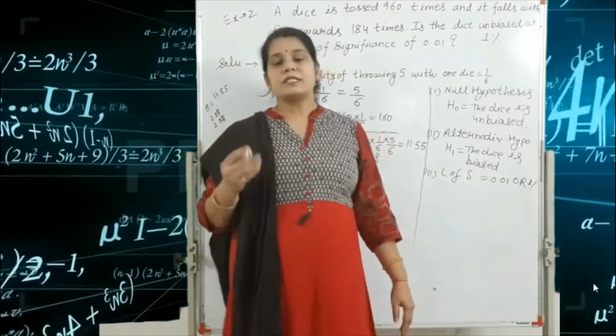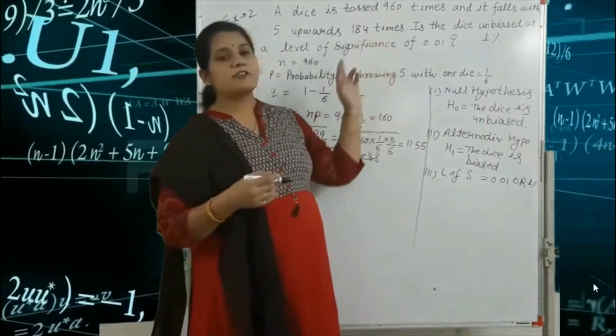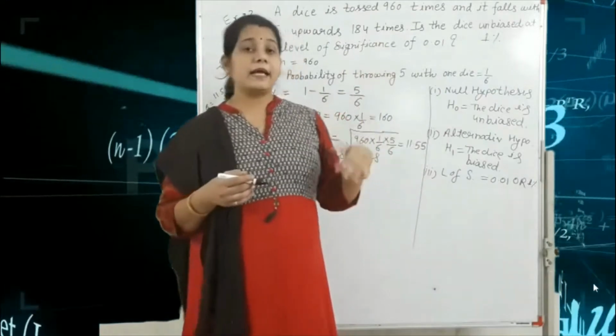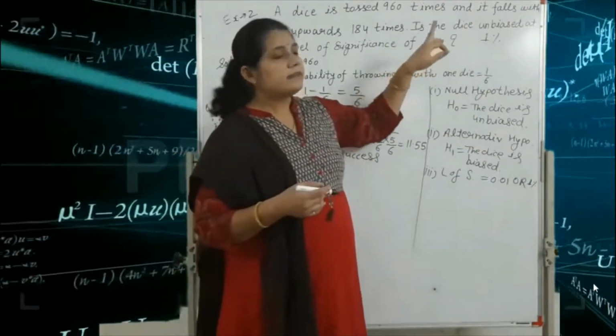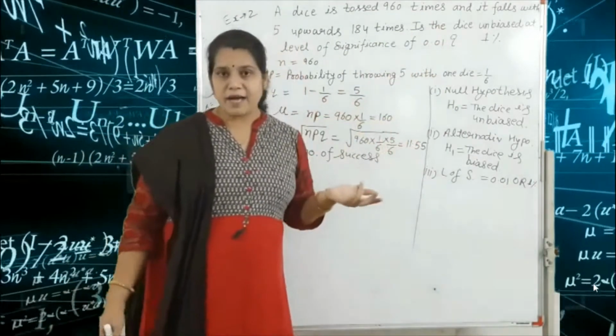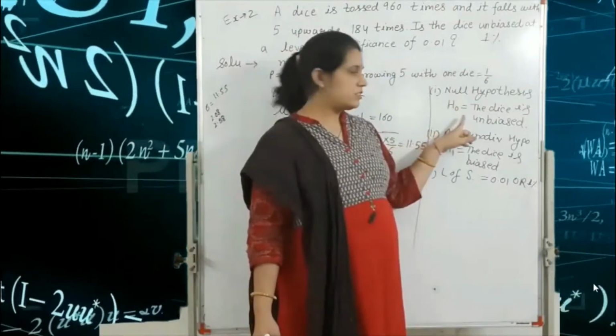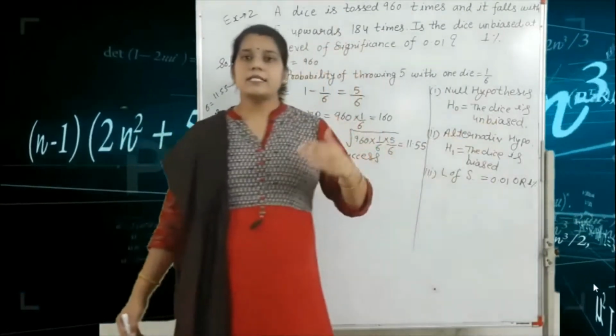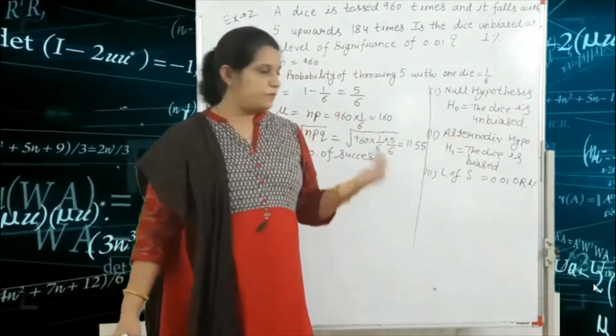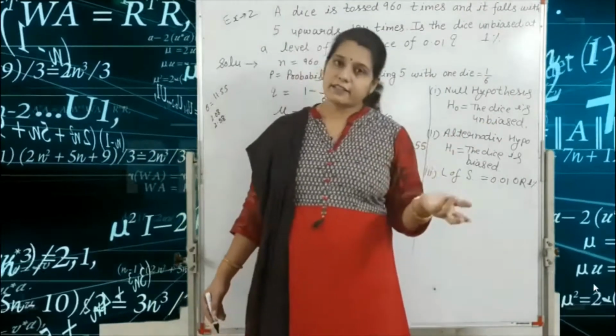First we write the null hypothesis. The null hypothesis always depends on the question, the claim. The claim is the dice is unbiased. So we write here the null hypothesis H naught is equal to the dice is unbiased. Next, the second step is the alternative hypothesis.